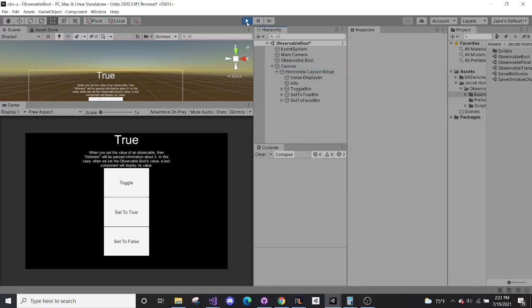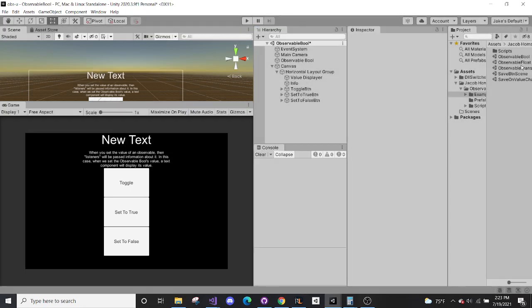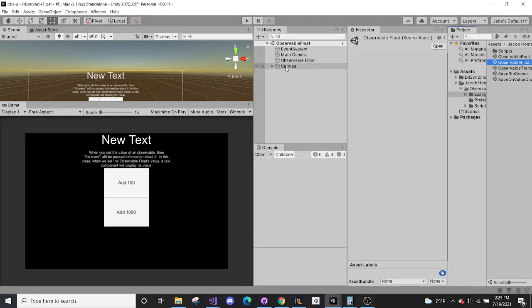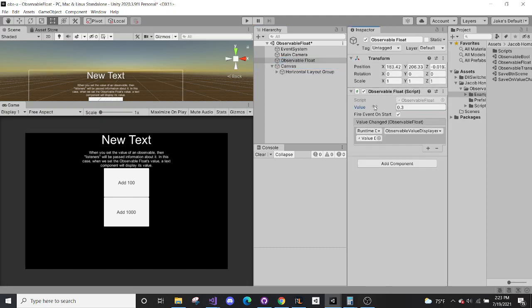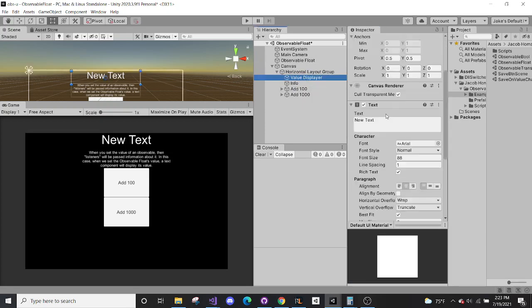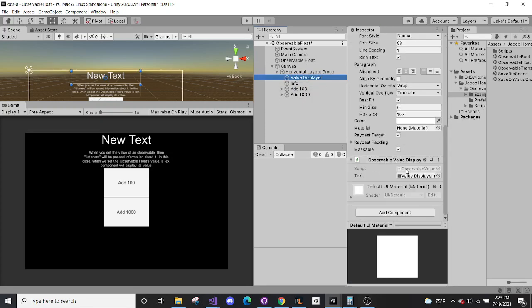So that's observable bool. We can see here observable float. Basically the same thing. We have an observable float. We got its value. Got the fire event on start. Value changed. And we can see again, same principle, same script.